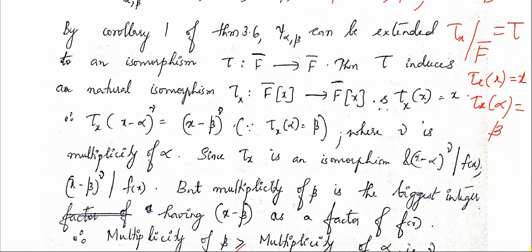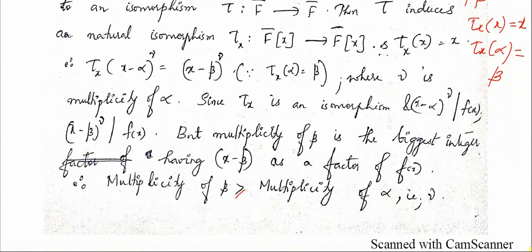Then what will be tau x of (x minus alpha) raised to mu? It is going to be (x minus beta) raised to mu, because tau x of x is going to be x, tau x of alpha is going to be beta, and tau x for any other element of F closure is going to give the same value as tau. Therefore, tau x of (x minus alpha) raised to mu equals (x minus beta) raised to mu, where we have taken mu as the multiplicity of alpha.